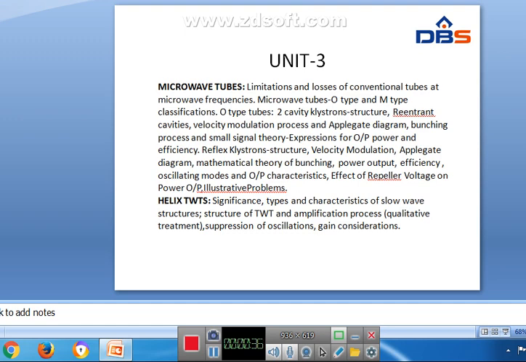What are the limitations of conventional tubes at microwave frequencies? O-type tubes, M-type tubes. In the O-type tubes, we have two-cavity klystron, multi-cavity klystron, reflex klystrons, and helix TWTs. We are going to discuss all these topics in this unit.